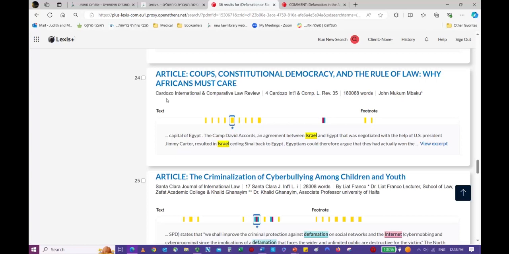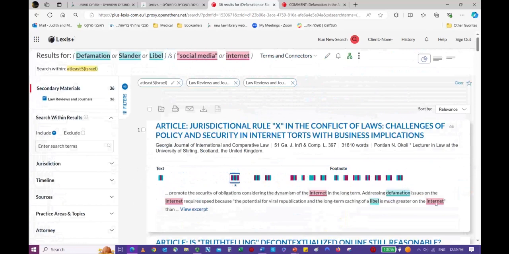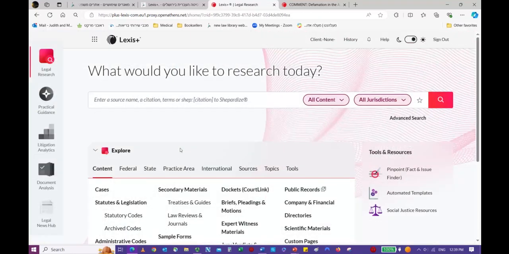Cardozo is the New York-based law school of Yeshiva University, so they often have comparative law articles with Israel. And of course, like before, you can always click the up arrow to get back and change your search in any way. Or you can click on the Lexis Plus logo to get back to the main screen.